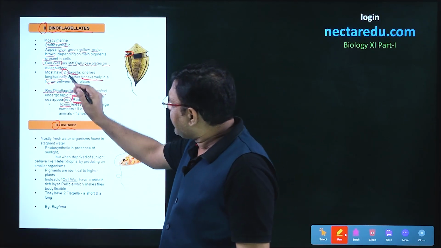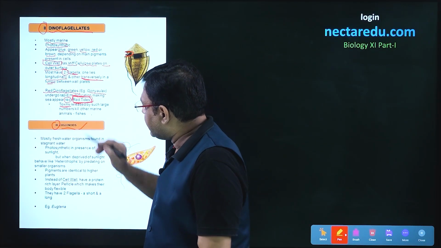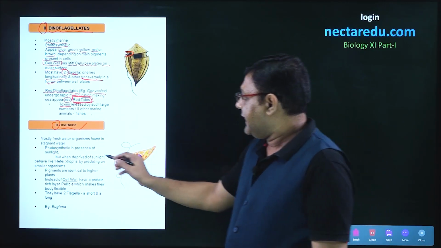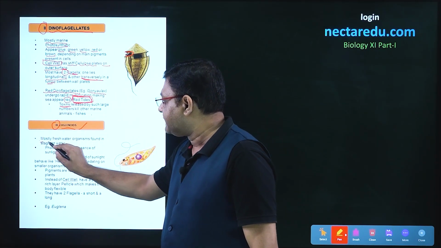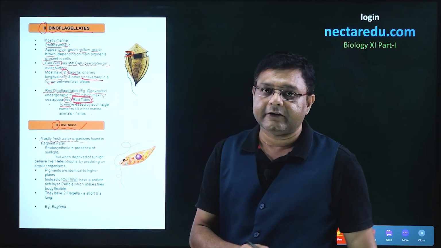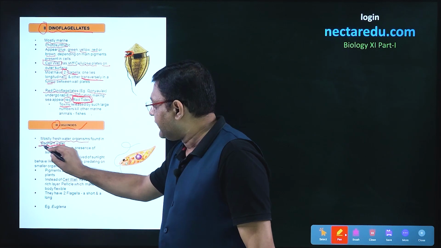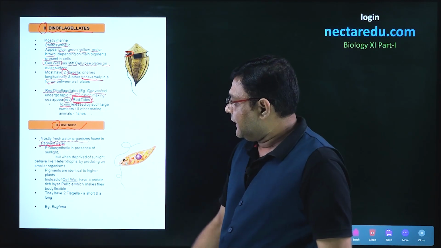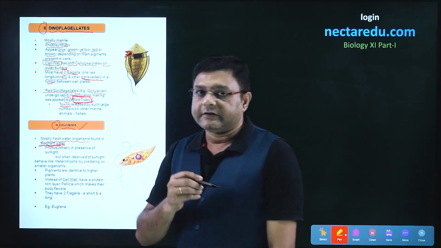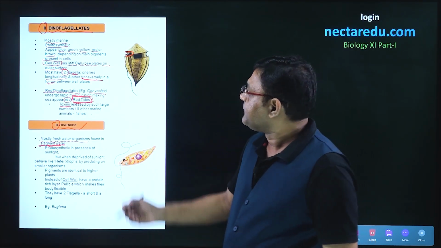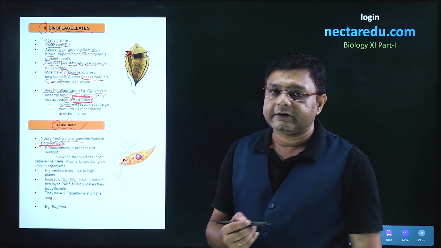Talking of the next group after dinoflagellates, that is euglenoids. So, first we will talk about the habitat. Here, these euglenoids are mostly freshwater organisms. In the case of fresh water, these are found in stagnant water. Now, these are photosynthetic. We can remember that chrysophytes were photosynthetic, dinoflagellates were photosynthetic.